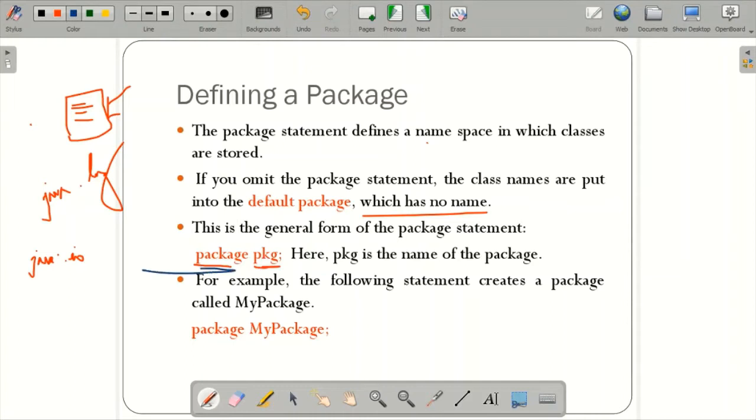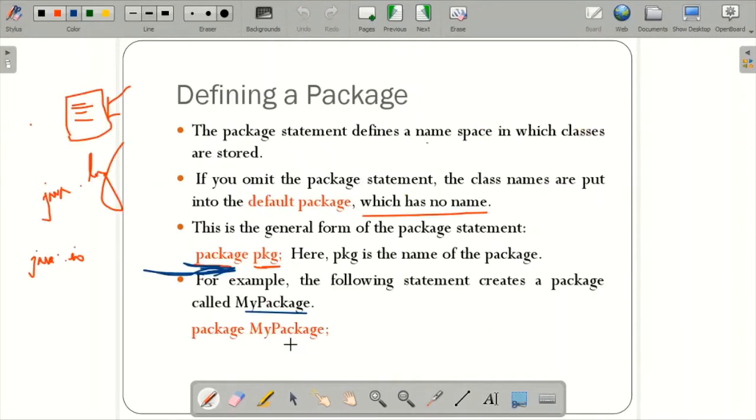Here, package is the keyword, and pkg is the name of the package. For example, the following statement creates a package called mypackage. When you write package mypackage, it creates the package called mypackage.